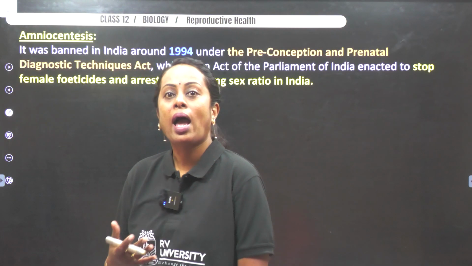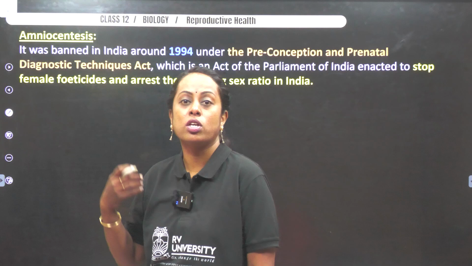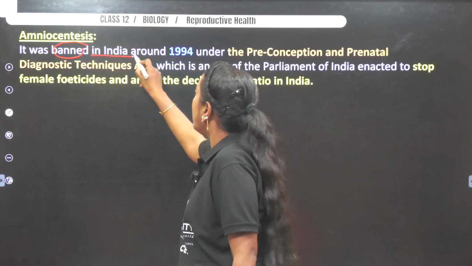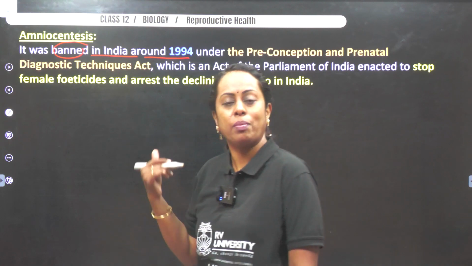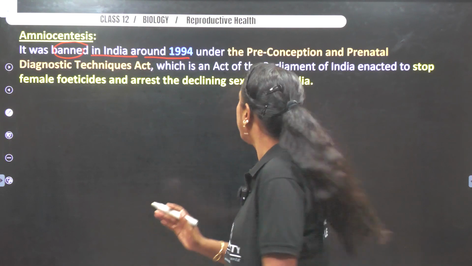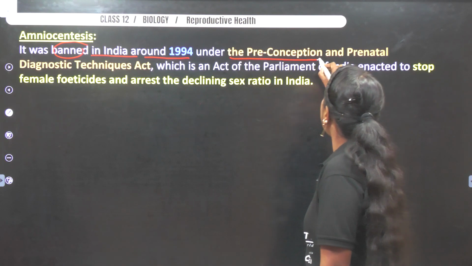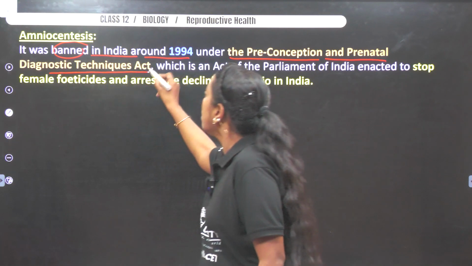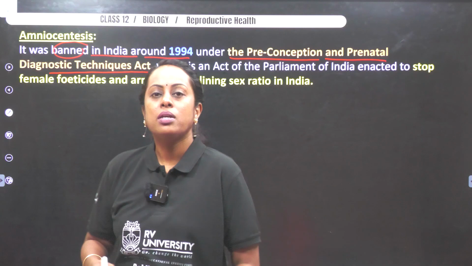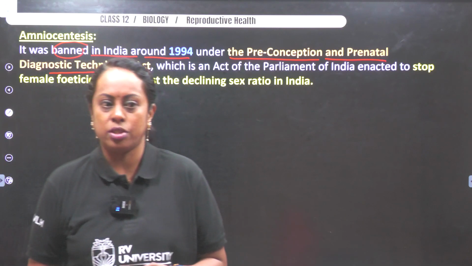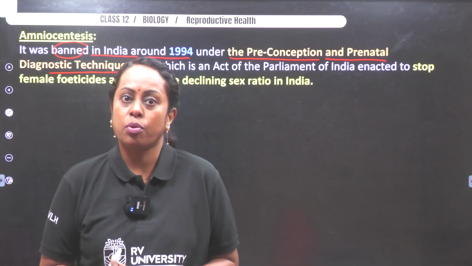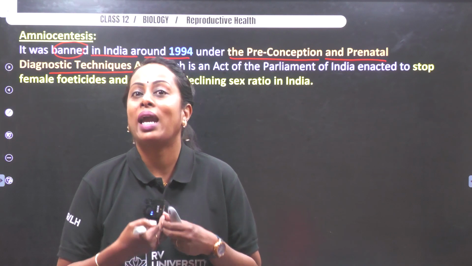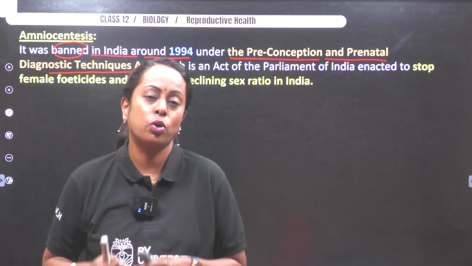So thereby, what happened? There was a ban put on amniocentesis. It was banned in India around 1994. Maybe this year is not required, I've just given you the year. It was banned under the Preconception and Prenatal Diagnostic Techniques Act. A person who does this procedure under the Act is not supposed to reveal the sex of the child by words, by action, or by any means. That is a rule put under this Act.